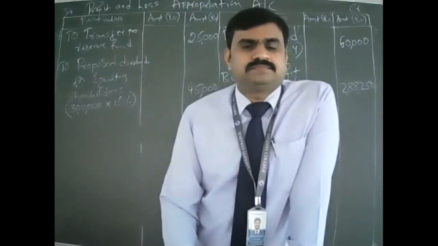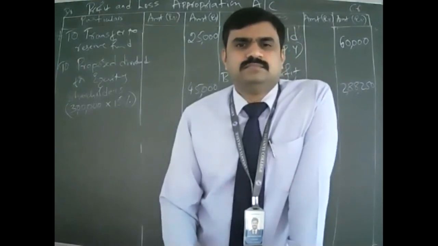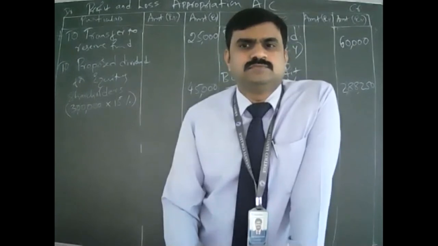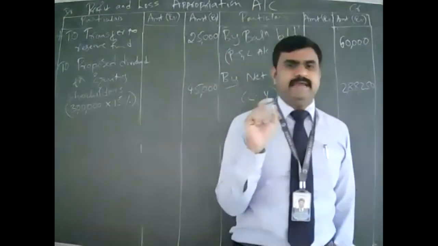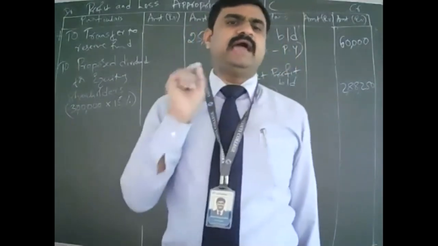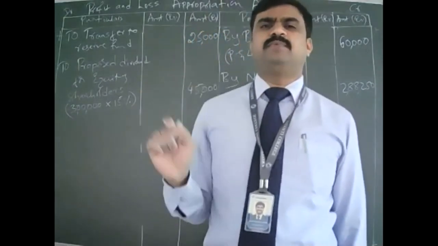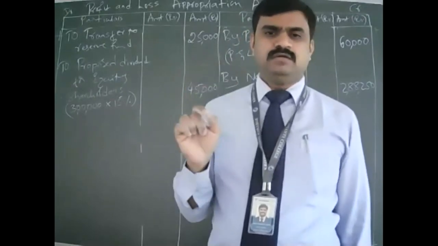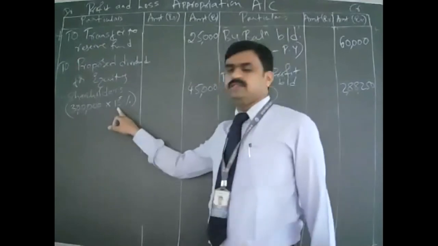Yeah, Teresa. See, as I said earlier, preference share dividend is compulsory, mandatory. They have to pay whether the company is earning profit or not, and the dividend rate is also fixed. But for equity shareholders, this 15% is not fixed.